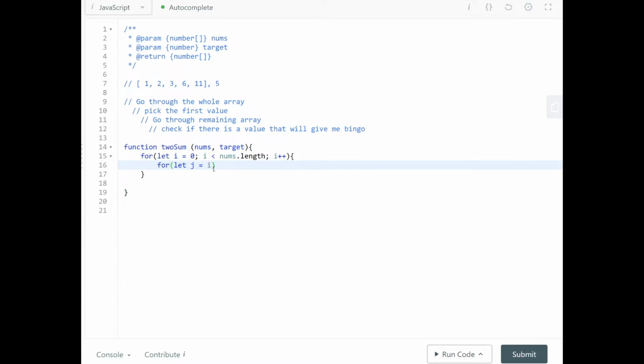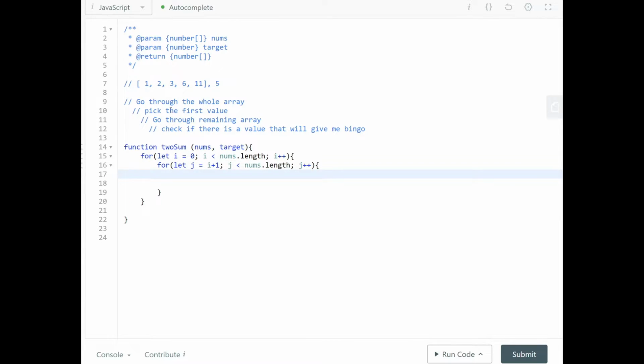Oh, no, that's wrong. I plus j. Wait, no. I plus 1. That's right. It's late right now and I'm losing my mind. Okay, so j less than nums dot length, j plus plus. So you're iterating through. Great.